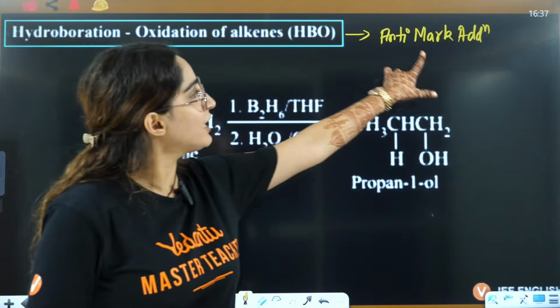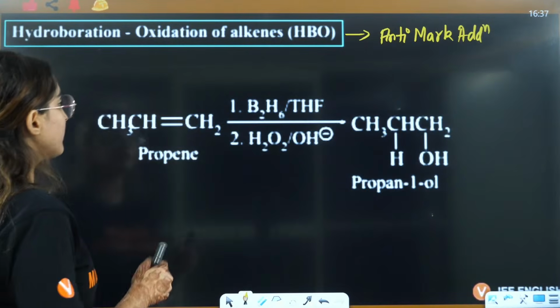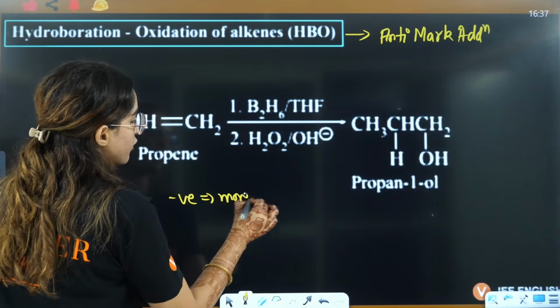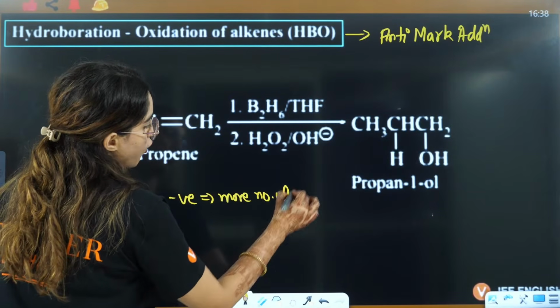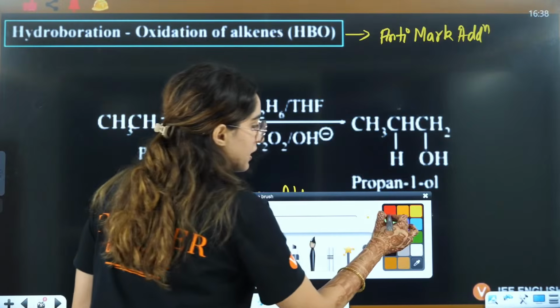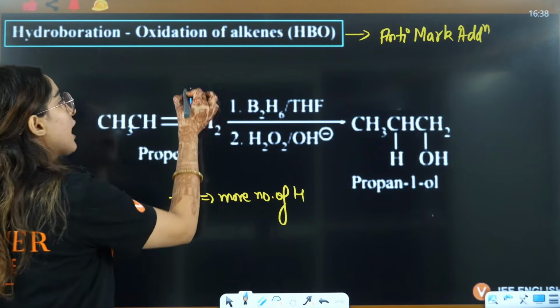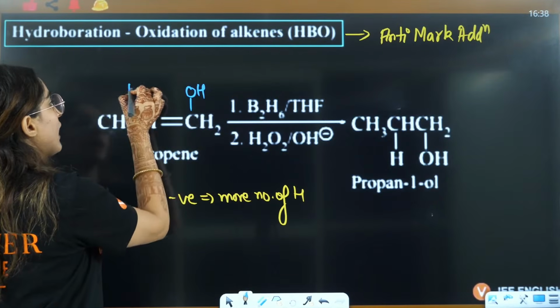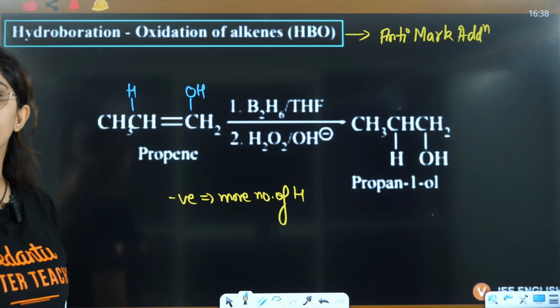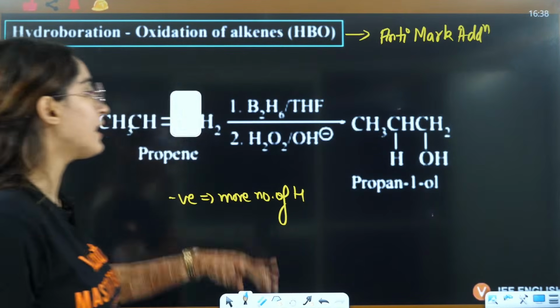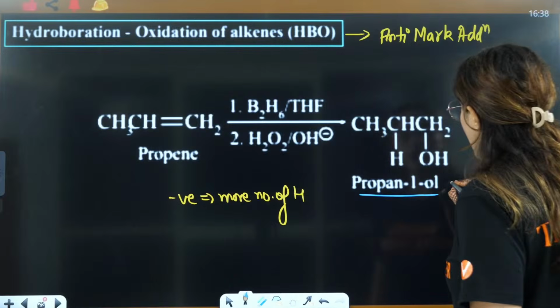So here, anti-Markovnikov addition means the negative part is attached to the carbon with more number of hydrogens. So here you will have OH and here you will have H. That will be CH3, CH2, CH2OH, and this is going to be your answer here, right?